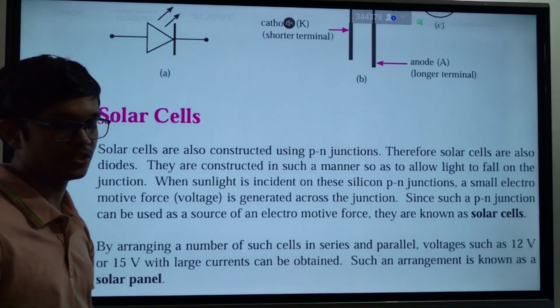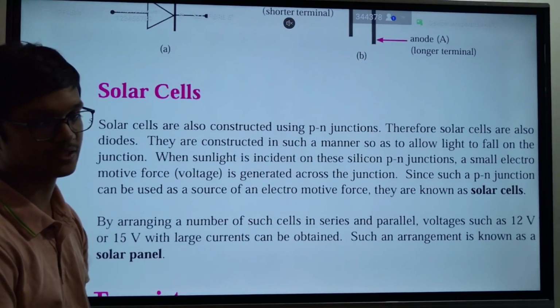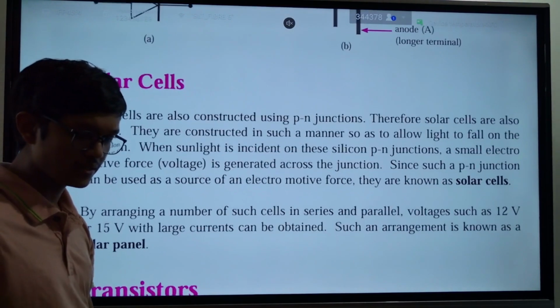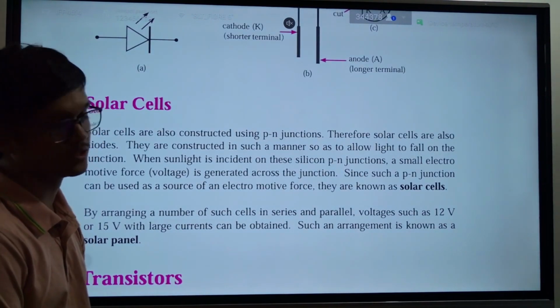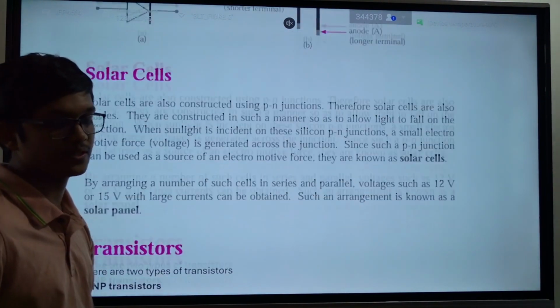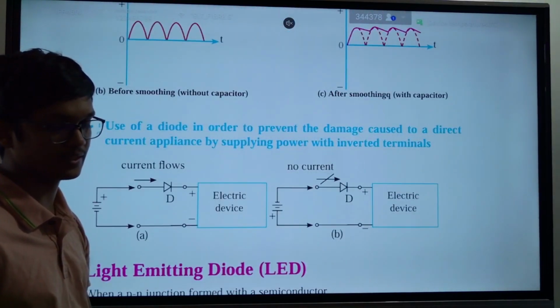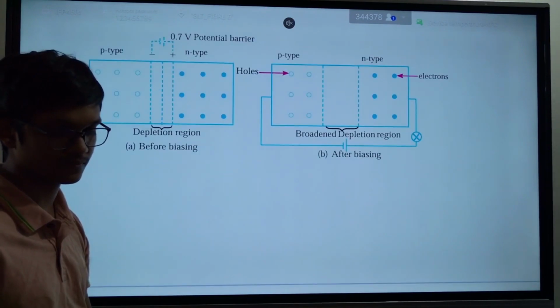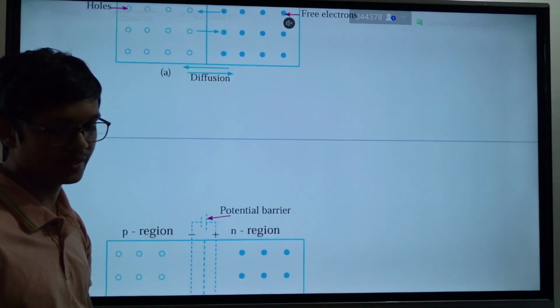Then another application of PN junctions is solar cells. This is also a nice application. What happens in solar cells is something like this. Again, let's return to a PN junction.